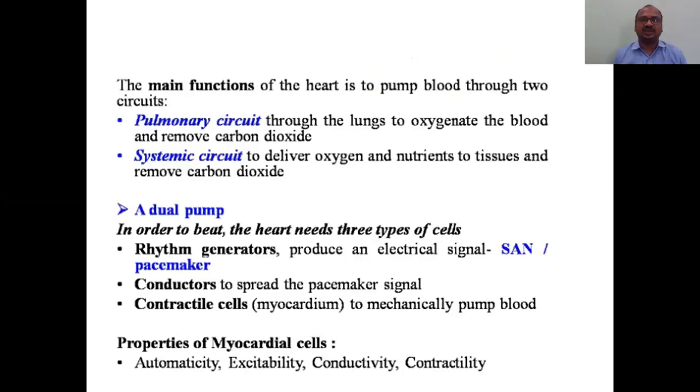The main function of the heart is pumping the blood. That's why we call it the one and only pump present in our body. It acts as a pump, pumping the blood to two circuits.